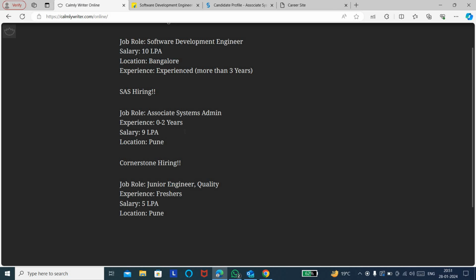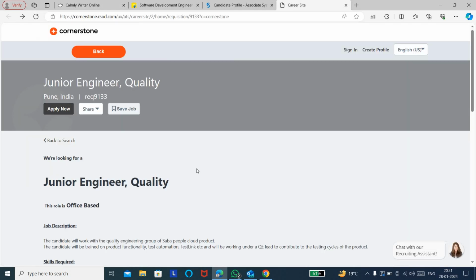So this is about the second company, that is SAS. And the third company is Cornerstone Hiring, and the role for that is junior engineer, that is quality, like they are hiring for testing, and the experience is for freshers, and the salary or the CTC is 5 lakhs per annum, and the work location is Bangalore.